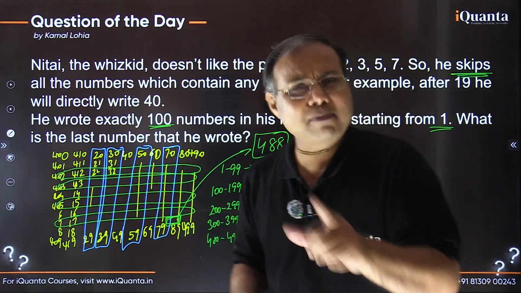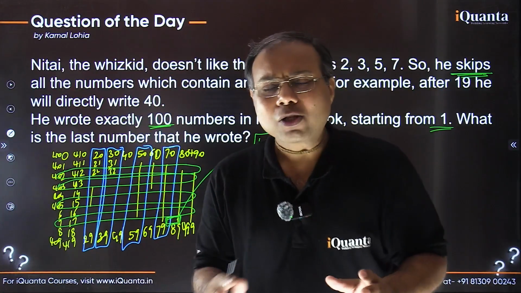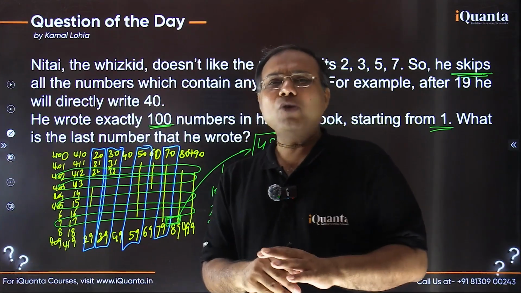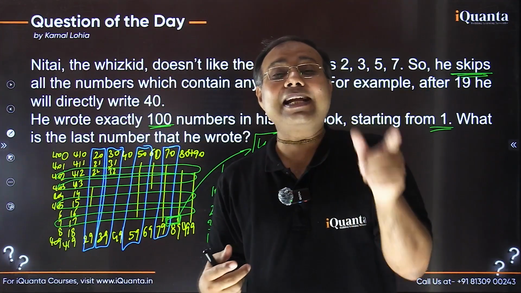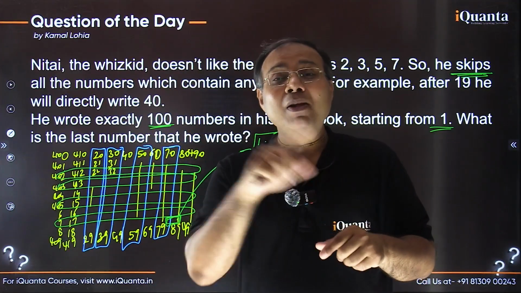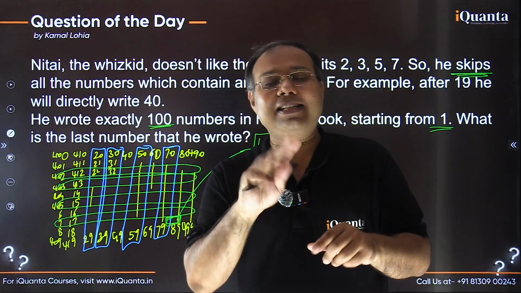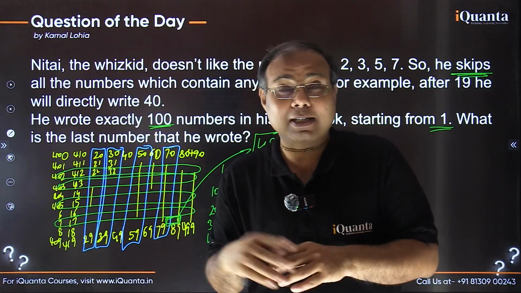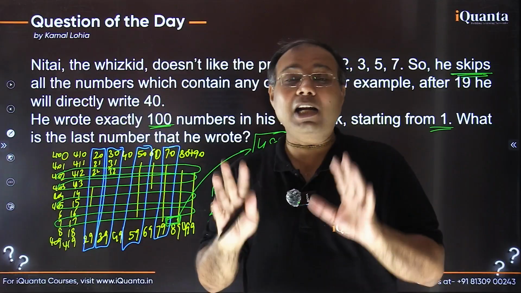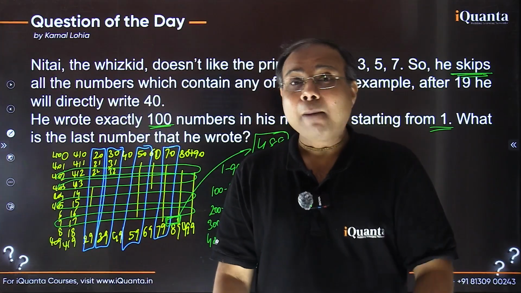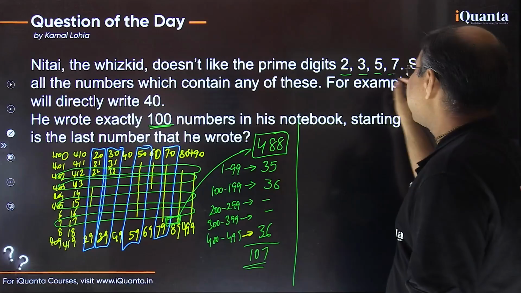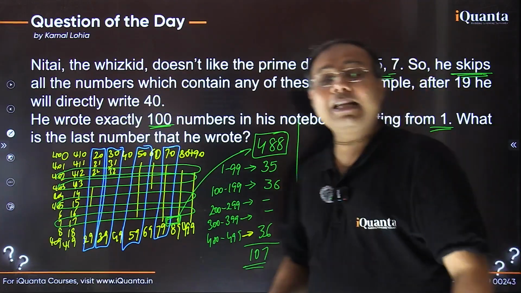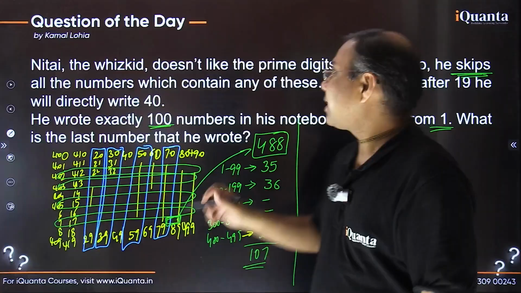Let me tell it again. When we write numbers normally, without any constraint, we use 10 different digits. Which digits do we use? 0 to 9. 0, 1, 2, 3, 4, 5, 6, 7, 8, 9. 10 is not a digit. So 0 to 9, these are the 10 different digits we use normally. But this boy Nitai is skipping 4 of these digits. It means he is using exactly 6 different digits.